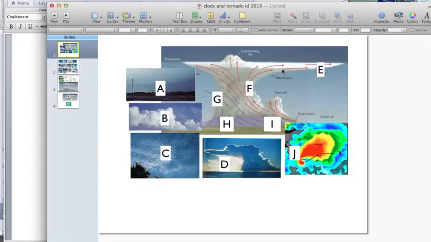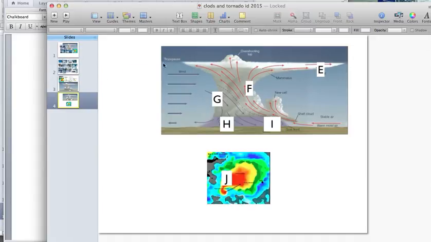This is the anvil shape of the cloud here. If this did develop into a tornado, it would be out here in this piece, this front leading edge, if you will, because this cloud is moving. If you look at the wind here, it's moving. This anvil, just think of it as getting blown over that way. So this anvil is the direction it's moving in. This shelf cloud, this is where you would see a tornado form. And this back edge here, this is where all the rain would be.